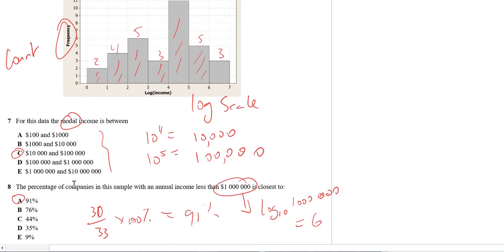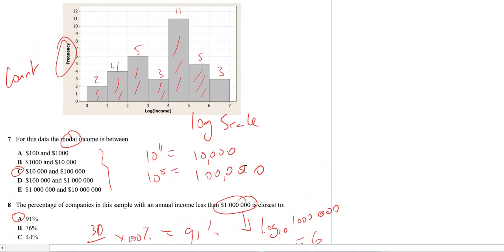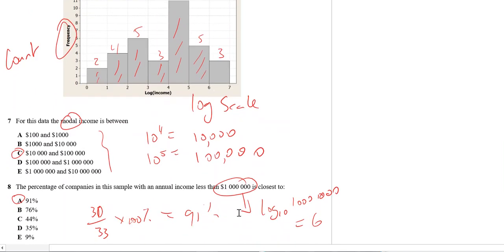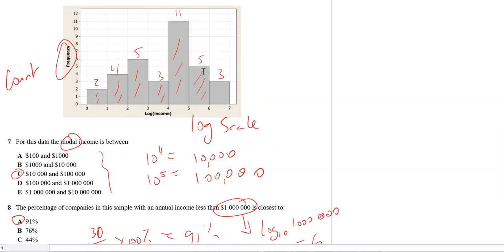Question 8, percentage of companies in this sample with annual income less than $1 million is, okay. Now, in order to read this graph, we want to convert this real number to a log number. So log base 10 of $1 million is 6. So we want percentage with less than 6. Okay, less than 6 is all the bars here.